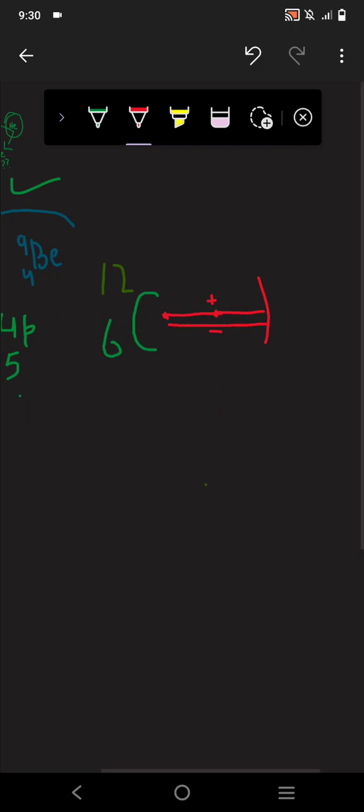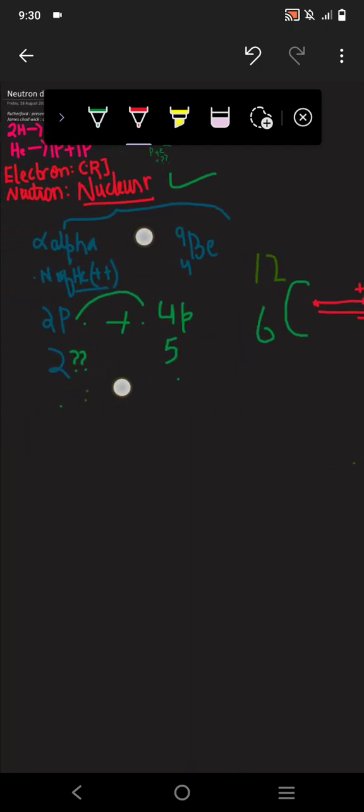So James Chadwick confirmed that this particle does not have any charge, that it is neutral.